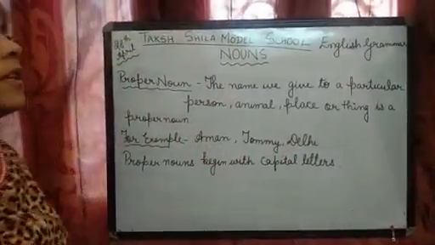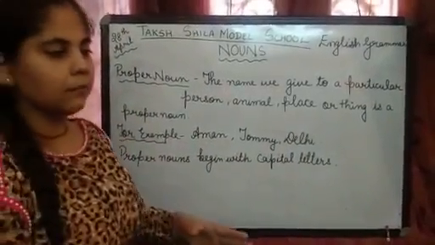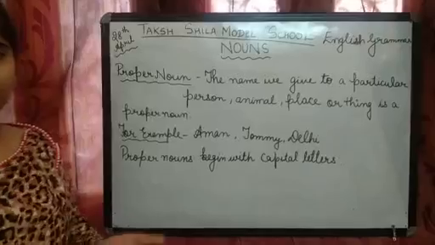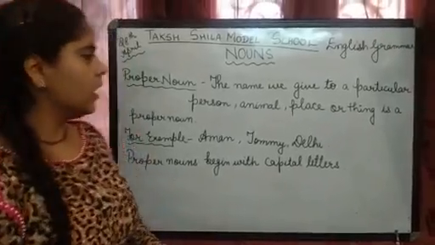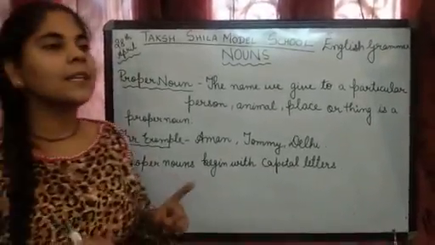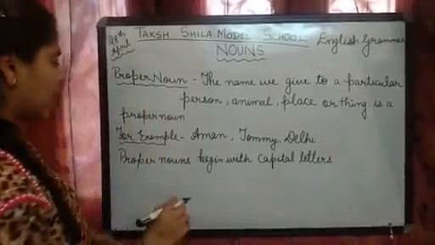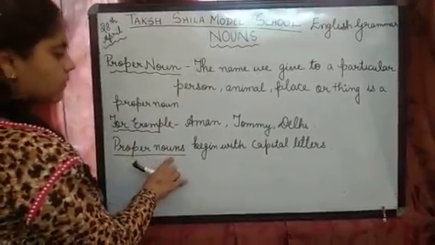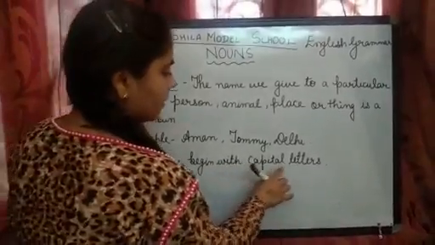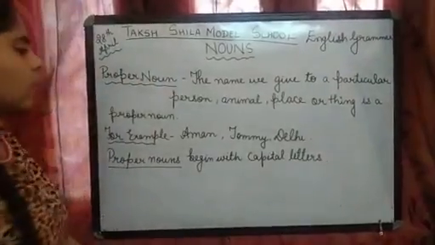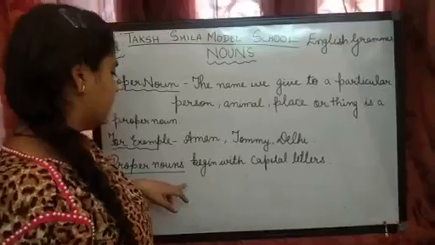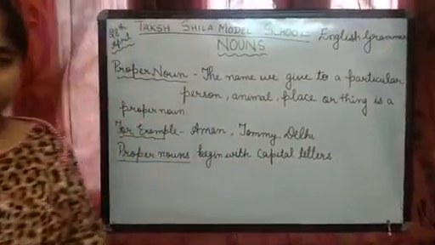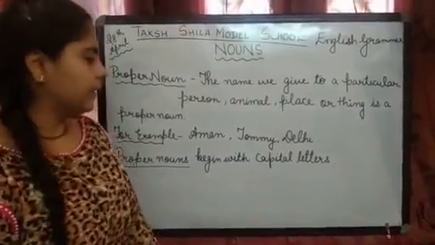So what is the difference? When we specify something, when we give a specific name to any place, to a person, to a thing, it becomes a proper noun. And one more and the last important thing is that proper nouns always begin with capital letters, right?